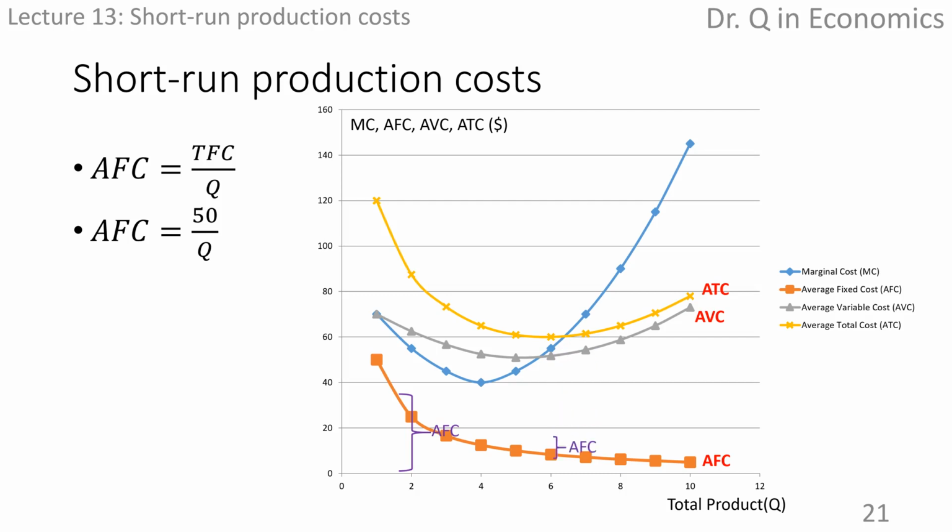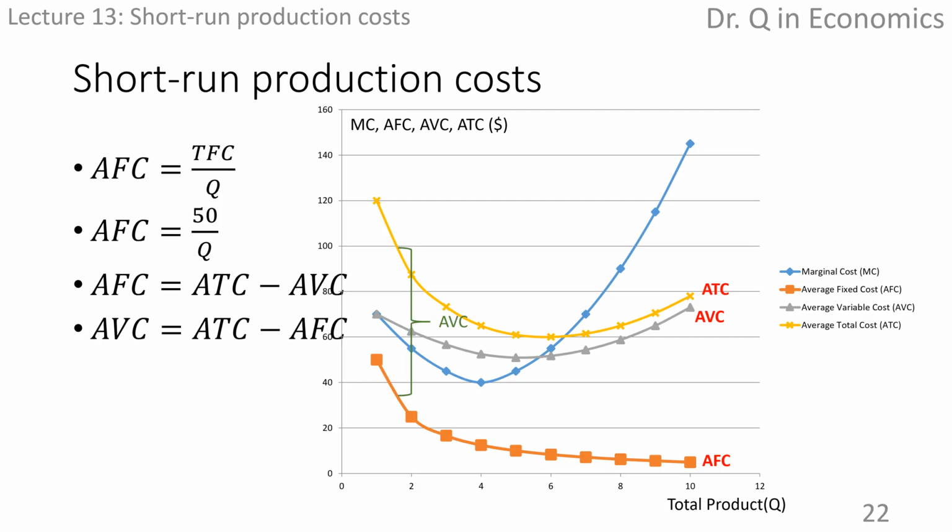The same is true everywhere, as average fixed cost can be calculated as the difference between average total cost and average variable cost. The gap between the average total cost and average fixed cost is the average variable cost. It's true everywhere, as the difference between average total cost and average fixed cost is the average variable cost.